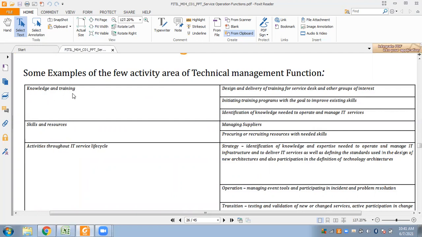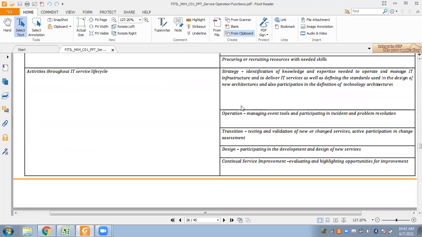Under knowledge and training, we have designing and delivering training for the service desk and other groups of interest, initiating training programs with the goal to improve existing skills, and identification of knowledge needed to operate and manage IT services. Then under skills and resources, we have managing the suppliers, and procuring or recruiting resources with needed skills. Then activities throughout the IT service lifecycle: strategy, operation, transition, design, and continual service improvement.